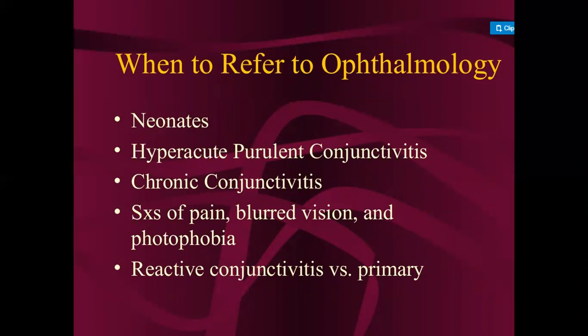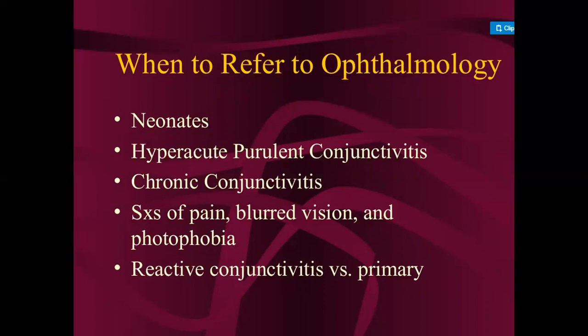If the patient is a neonate, we have to instruct the patient's parents to refer to ophthalmology. Then hyperacute purulent conjunctivitis: if there is purulent discharge and because of it the person is not able to open their eyes, at that time we have to instruct the patient to take advice from ophthalmology.